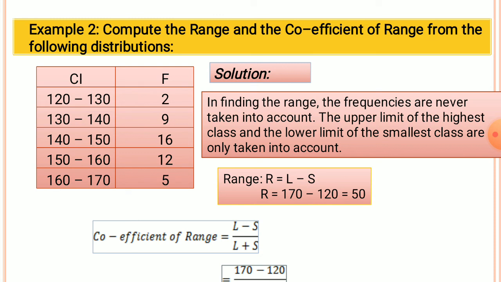Here the largest item is 170, the upper limit of the highest class 160 to 170. The lower limit of the lowest class is 120 to 130, in which 120 is the lower limit. Therefore largest item minus smallest item, 170 minus 120, is equal to 50, which is the range.